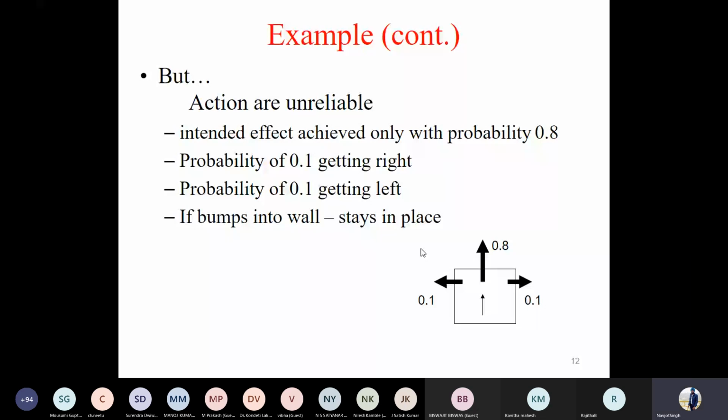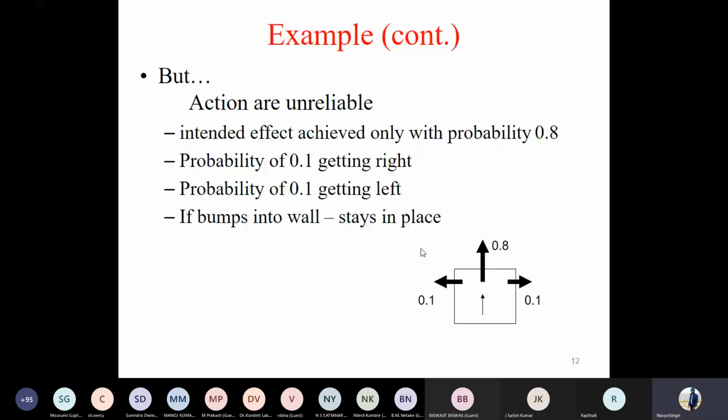The probability is 0.1 for moving left or right relative to the desired action. If I'm moving up, these are the two side directions marked with probability 0.1. And if I'm moving opposite to the desired direction, the probability is 0.